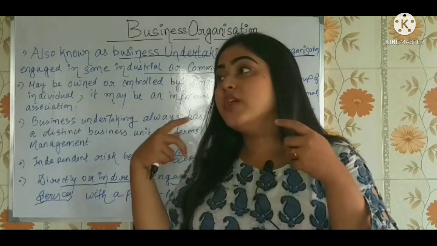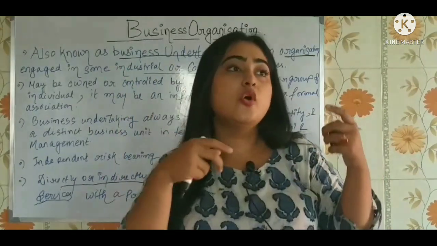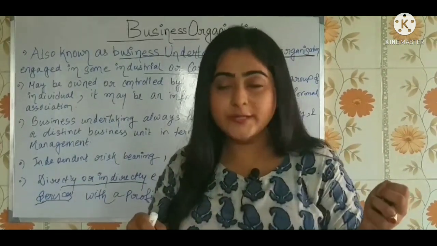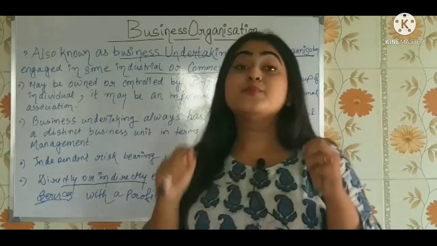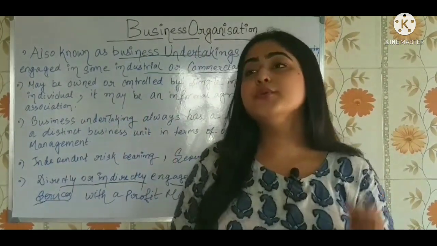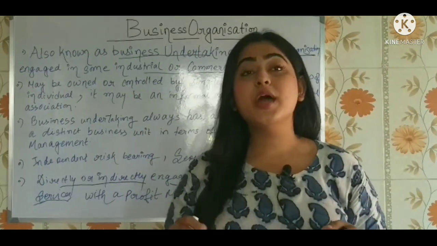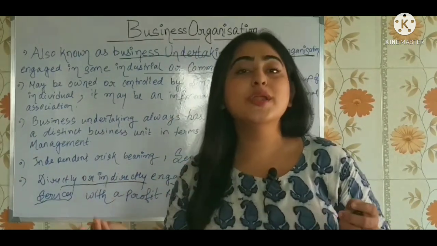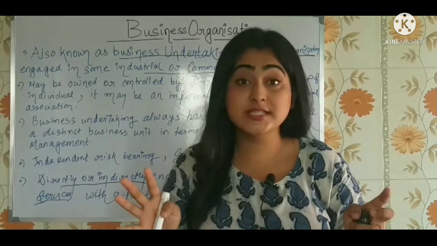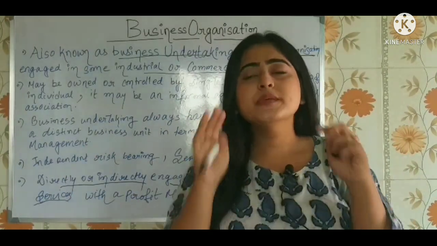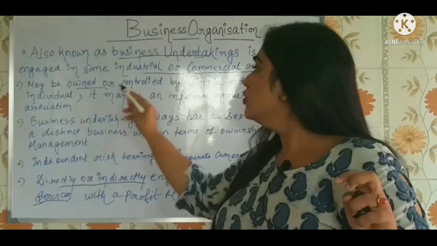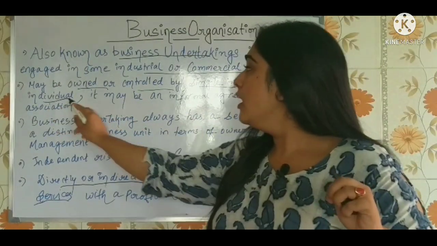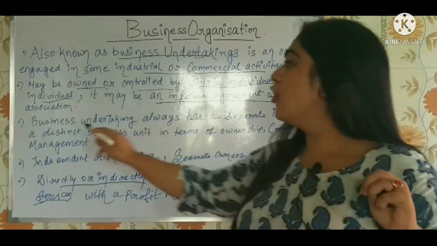So the whole process of transfer from the producers to the end consumer is business. People will be doing business like in transportation activities. They will also have warehouse business, because the goods are stored over there, right? Now, this business organization can be owned by a single individual, or in the form of two or more individuals, or maybe a lot of people doing the activity together. So business organization can be owned or controlled by a single individual or group of individuals, or it may be an informal agreement or a formal association.